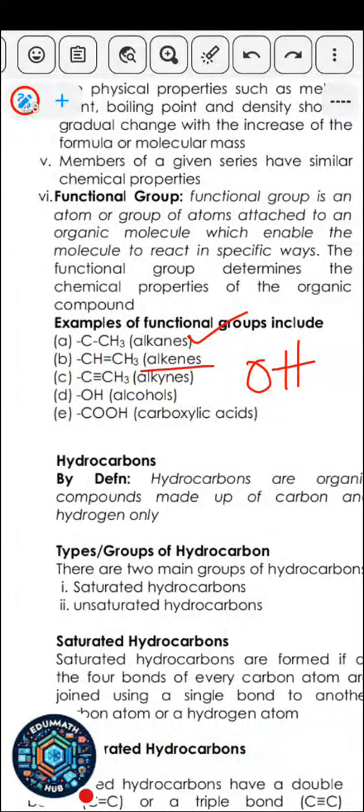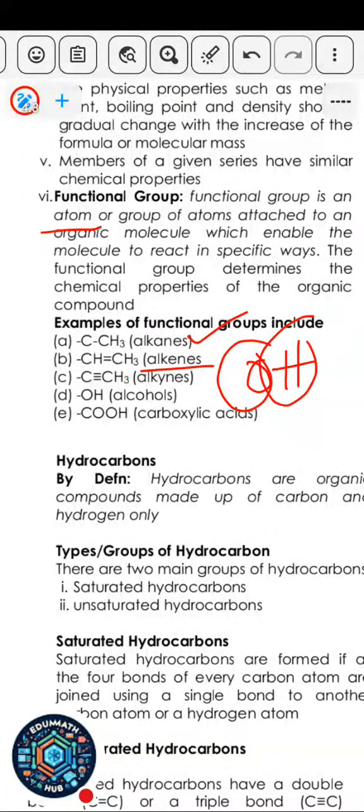Then if it has OH, which is a group of atoms, oxygen and hydrogen combining together, you call it an alcohol, which is found in things like that. So they are all alcohols. If you check their structure, you only see OH there.